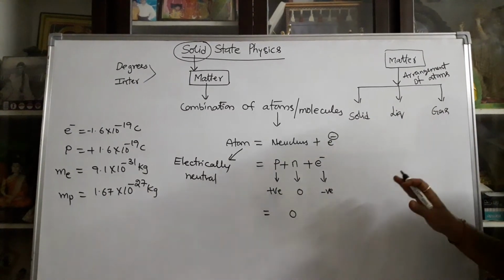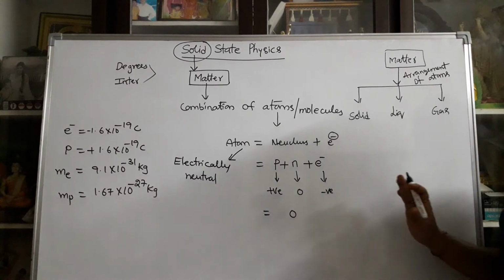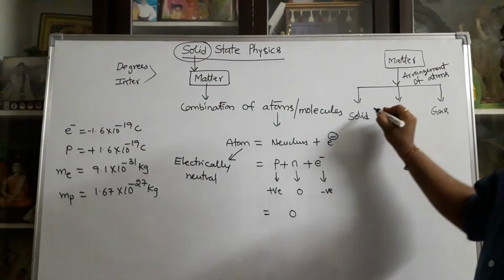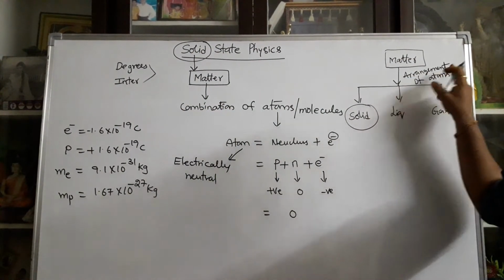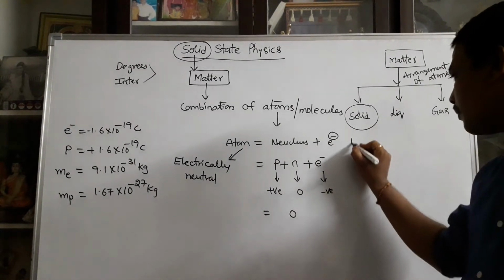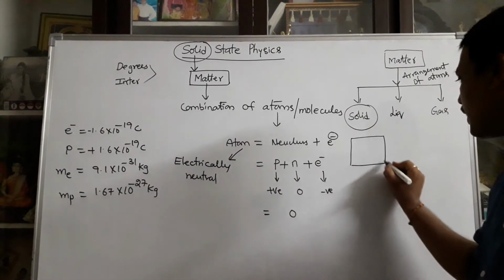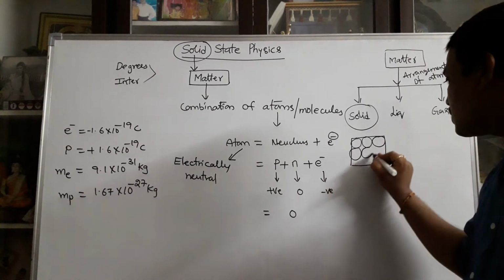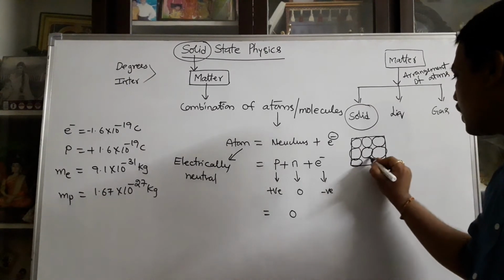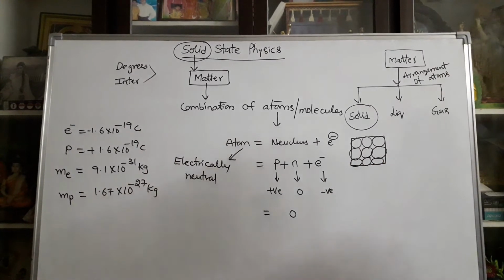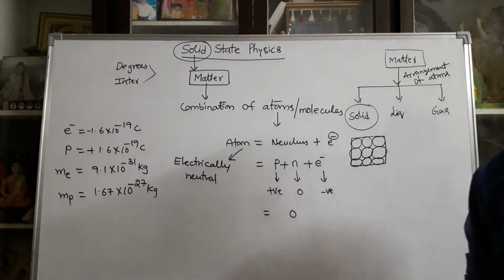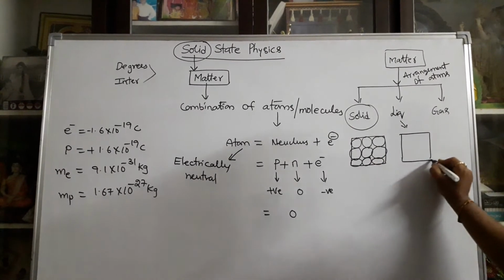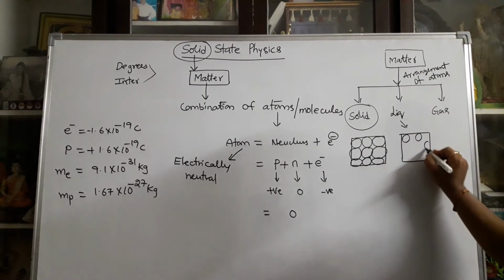According to our chapter, it is solid state physics. In this paper, you can explain the complete behavior of solid. So you can explain only solid. Based on the arrangement of atoms, in a solid the atoms are arranged side by side like this, otherwise closely packed, or tightly bonded. Then that structural arrangement is called solid. In the liquid state, the atoms are arranged maintaining some distance like this.